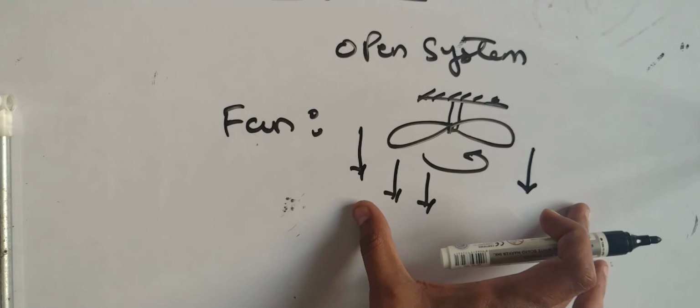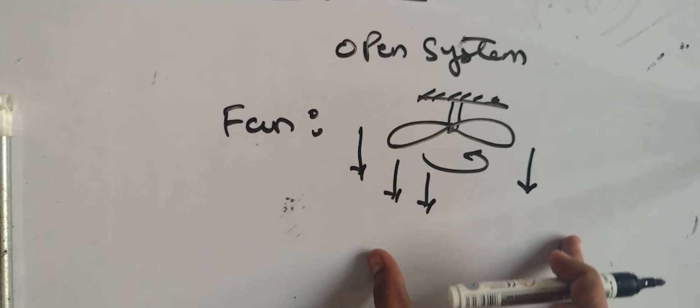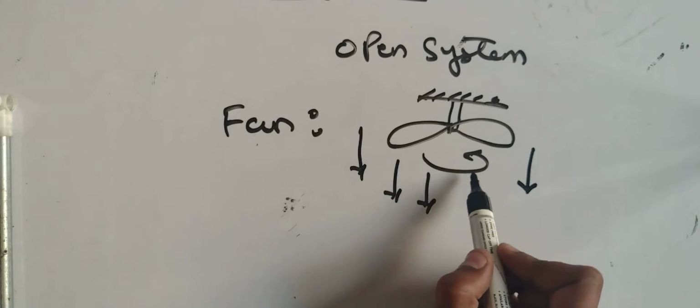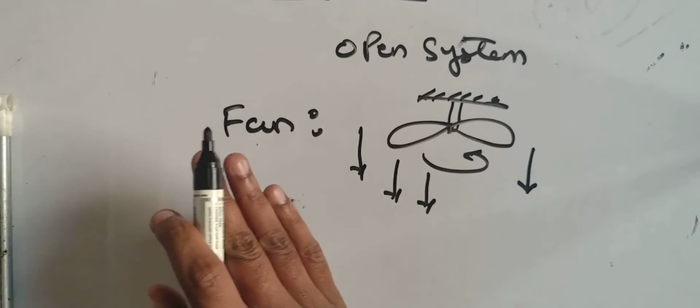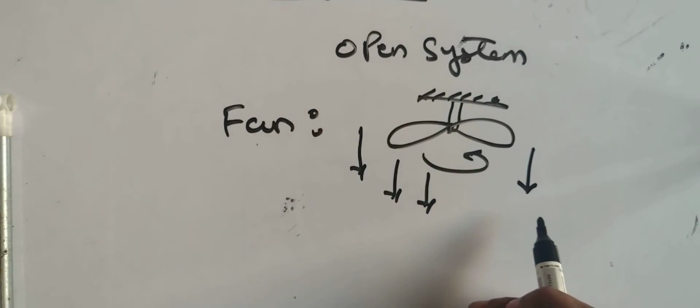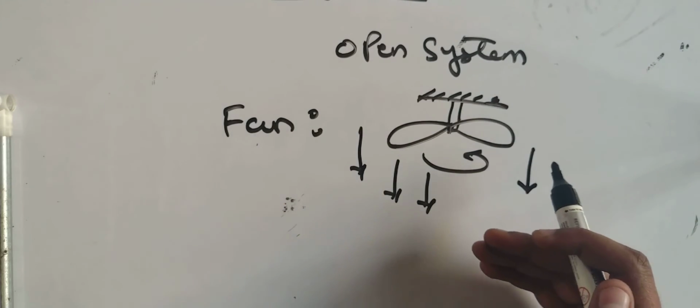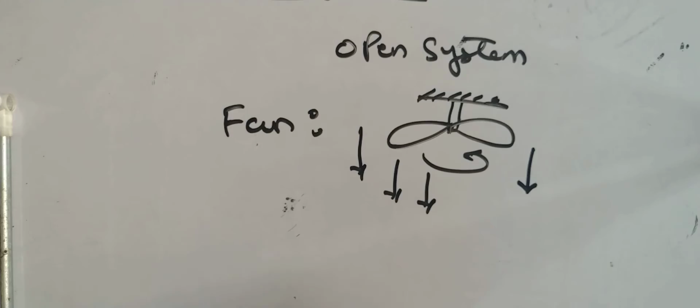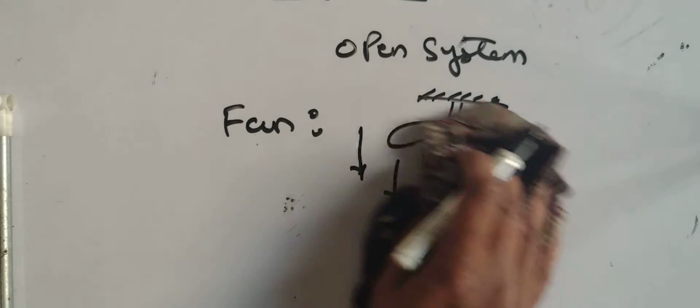So what's happening here? Mass is transferring and energy is also transferring. Are you following? The amount of air around this fan is transferring in a certain direction, and the energy of this fan is also transferring in a certain direction. So the fan is also an example.